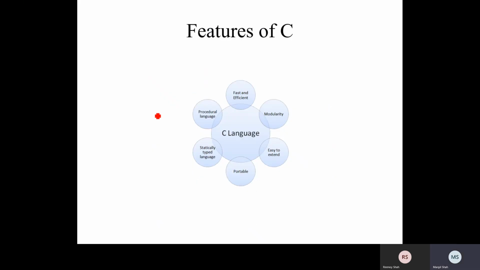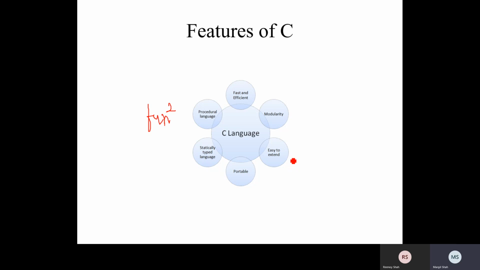Fast and efficient: execution of C code is fast, and efficient means that whatever output we are demanding is produced in an efficient manner. Modularity: we can work with modules also, so multiple modules and multiple projects may be supported by the C language.